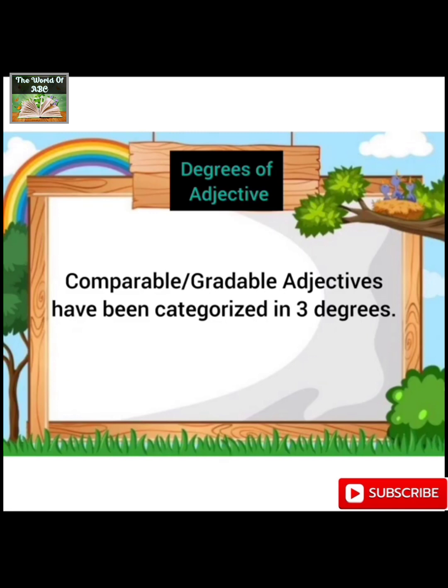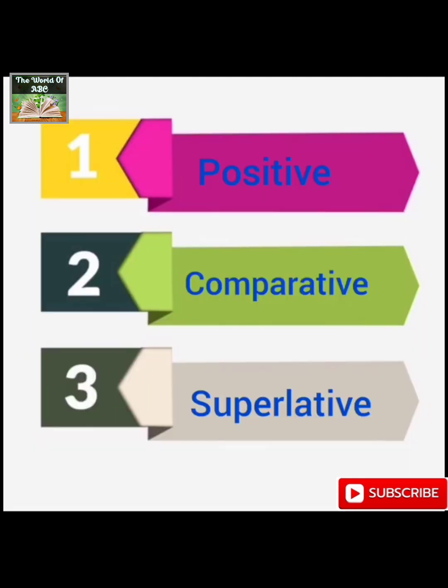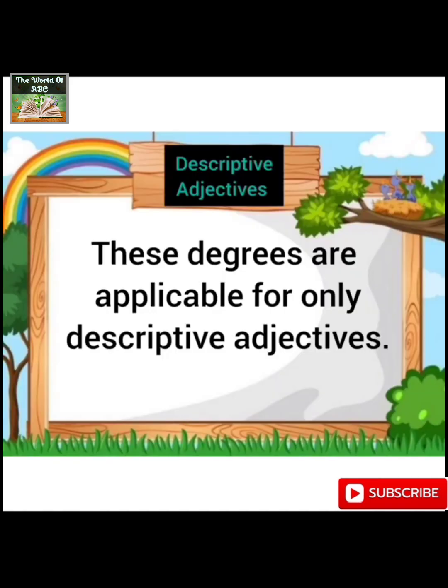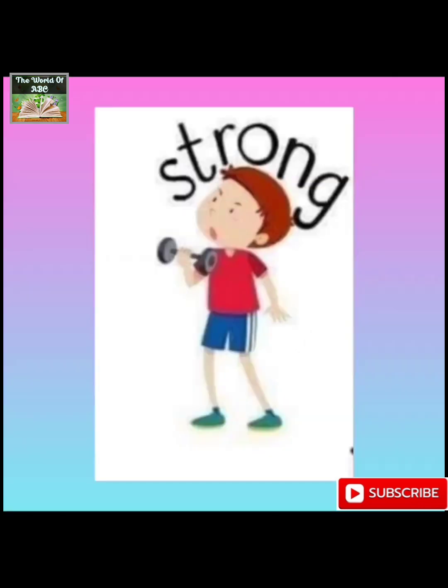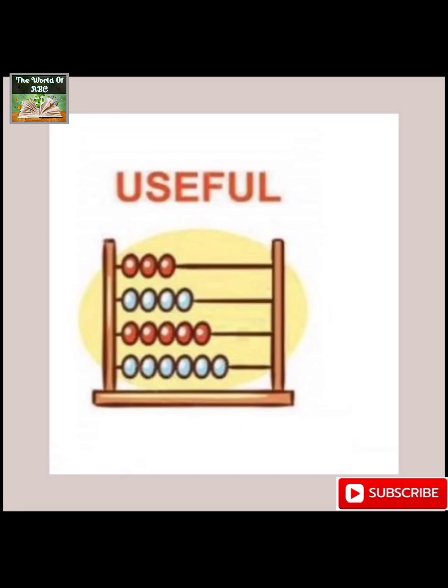Adjectives are also known as comparable or gradable adjectives. These adjectives have been categorized into 3 degrees. Number 1 is positive degree, number 2 is comparative degree, and number 3 is superlative degree. These degrees are applicable for only descriptive adjectives. First of all, let me explain positive adjectives. These adjectives are used to show the presence of quality of a noun or nouns. These are also known as base adjectives. For example, strong, cold, funny, happy, useful, etc.